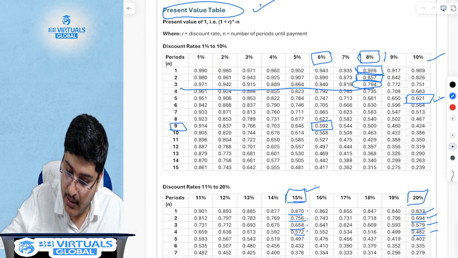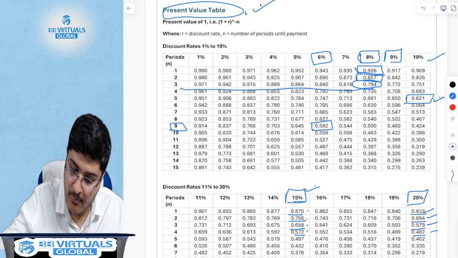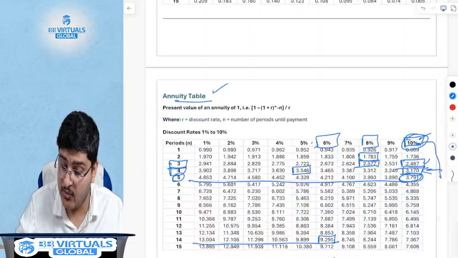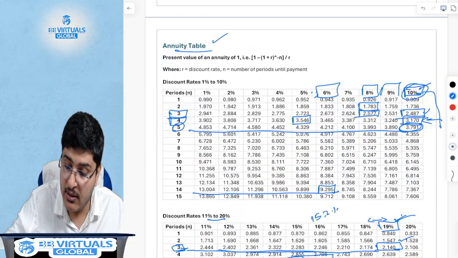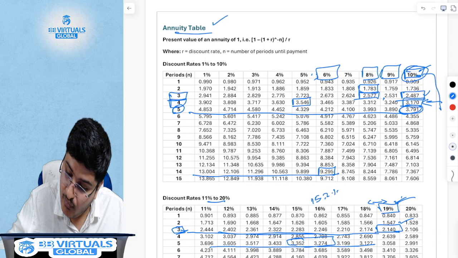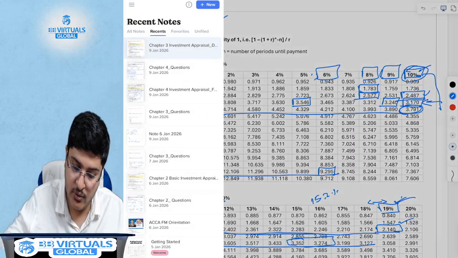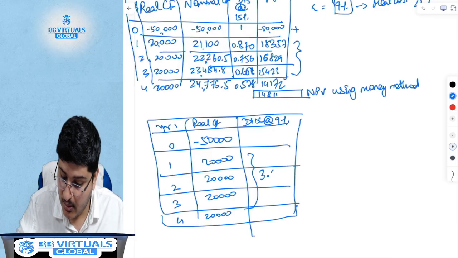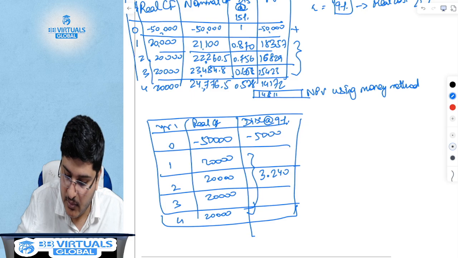What is it at 9%? I can use the annuity table over here because the cash flows are the same. At 9% for 4 years, the factor is 3.240. This is minus 50,000.